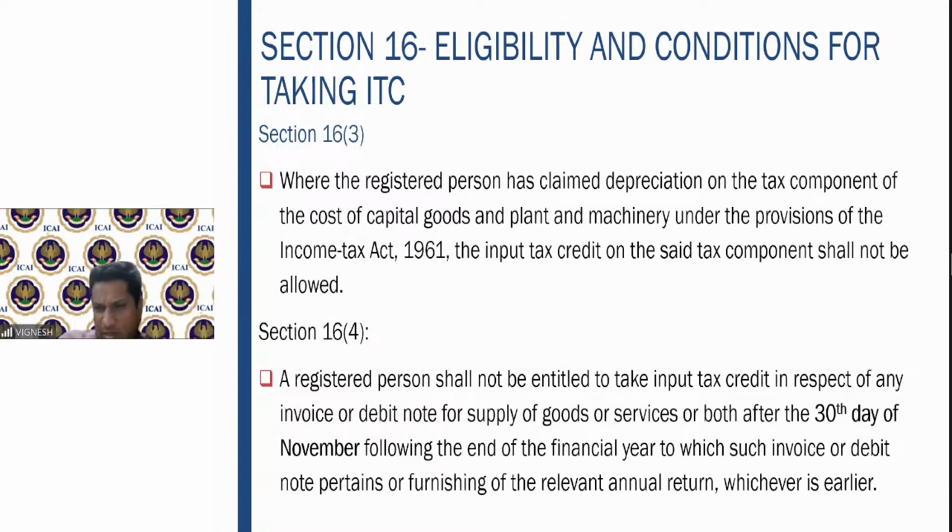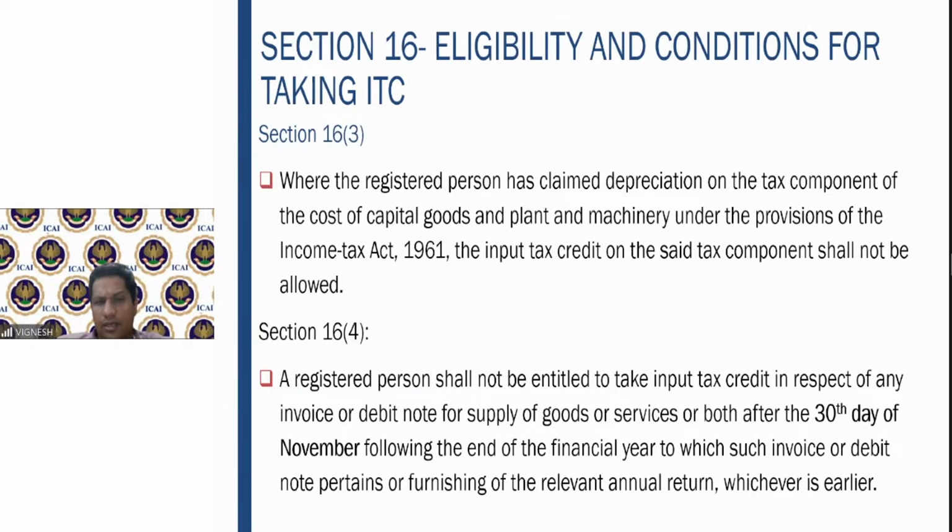Very, very simple provision. In 16 subsection 4 also, there has been an amendment. Earlier, this particular date was September. Now it has become November. That means what? 16 subsection 4 lays down the condition and the timeline within which the respective input tax credit can be taken.